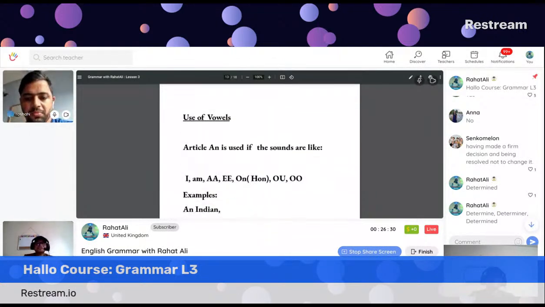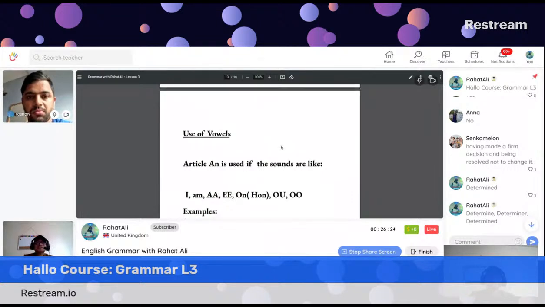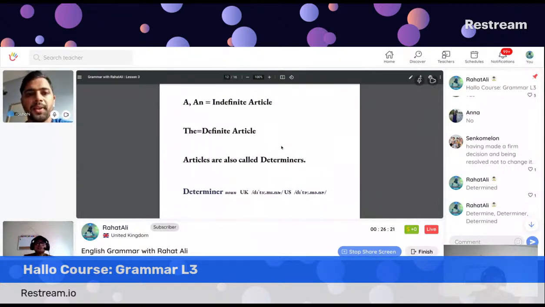So, use of vowels. Remember that it is not the vowels always, it is the sound. Vowel is always related to sound. Remember that.